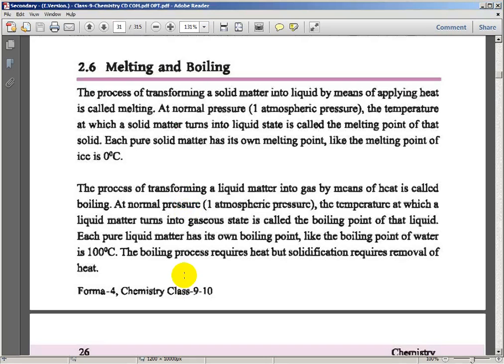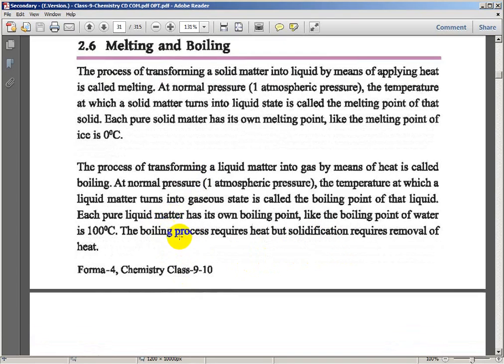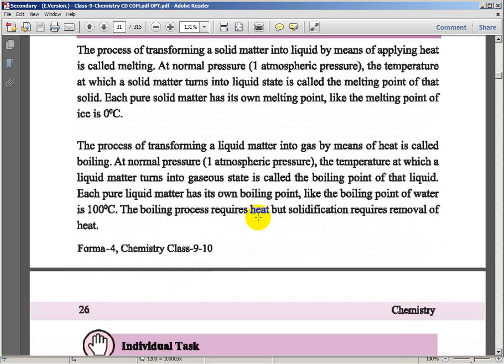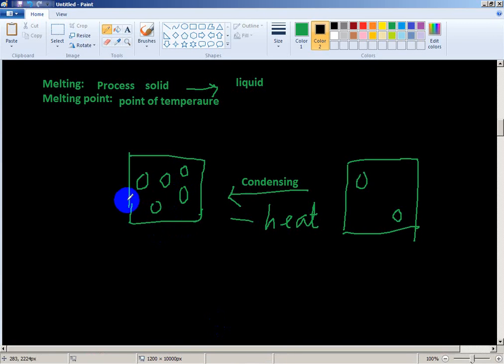Next thing. Solidification is another thing. When the liquid becomes solid, this is called solidification.